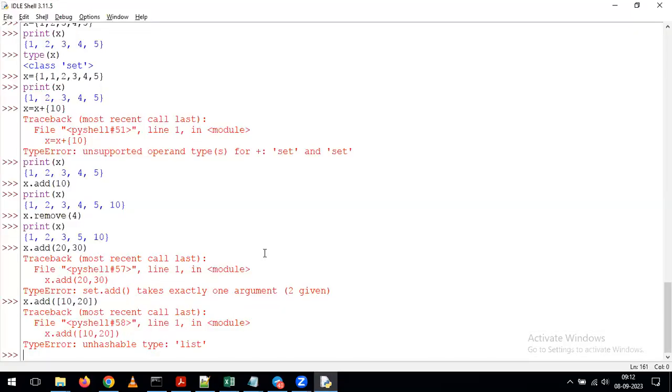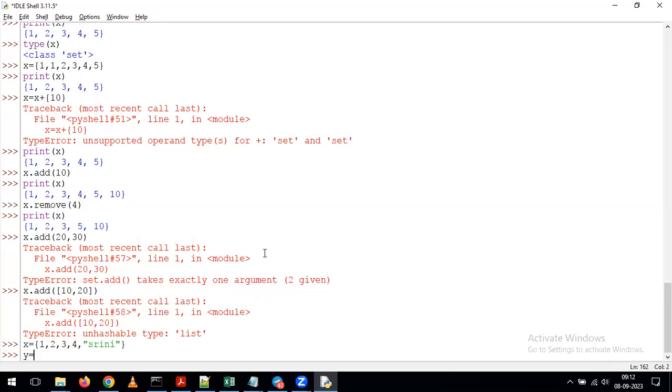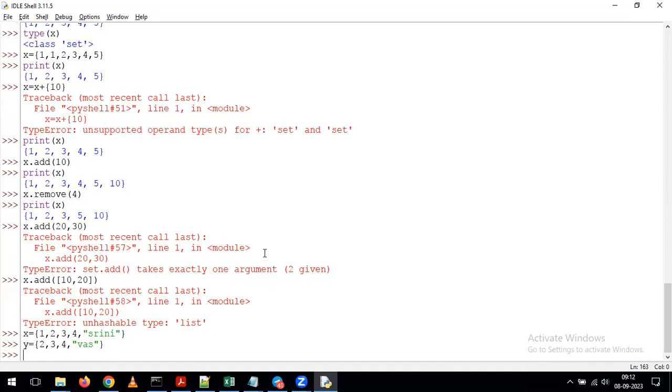Now in the same way, if you observe here, I am giving, for example, 2 different sets. I am giving X, and after that, I am giving Y. Someone asked, can we pass string values? Obviously, we can pass string values. Just for that, I'm showing one example. Here we give x equal to 1, 2, 3, 4, Srini and y equal to 2, 3, 4, was.